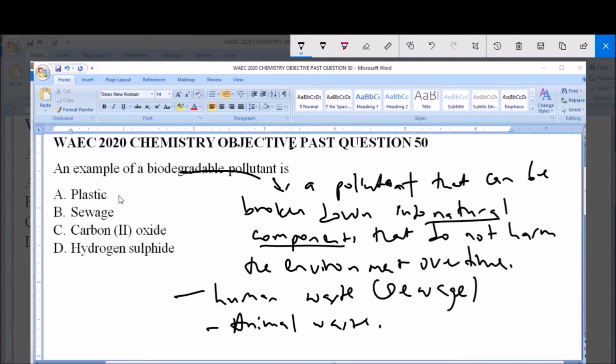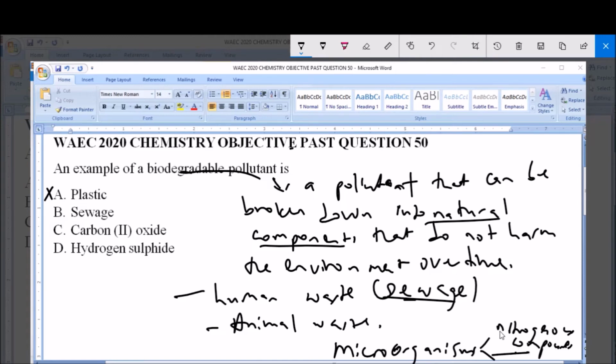Now, plastic is not biodegradable as it cannot be broken down into natural components, so plastic is not the answer. Sewage, like we have rightly mentioned, is a biodegradable pollutant as over time it can be broken down by the action of microorganisms, especially in the soil, that will break the sewage down into smaller natural components like nitrogenous compounds that can increase soil fertility. So sewage is an example of a biodegradable pollutant.